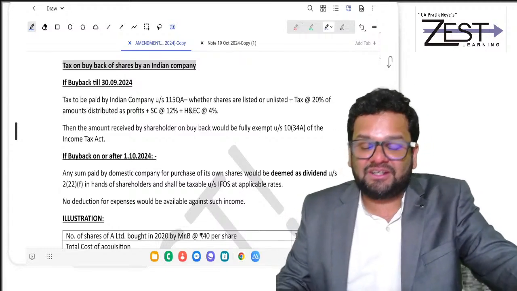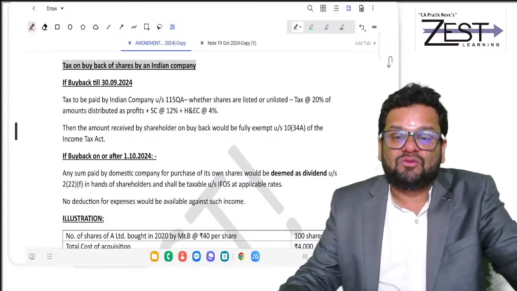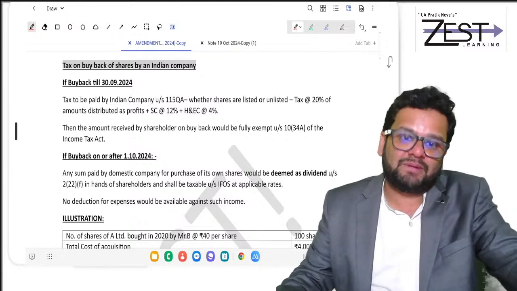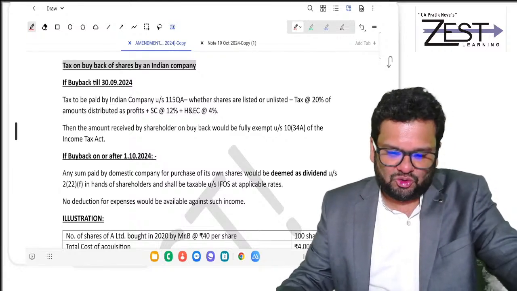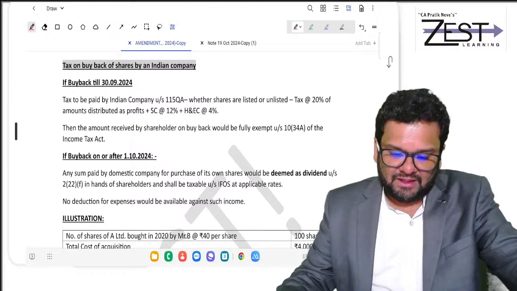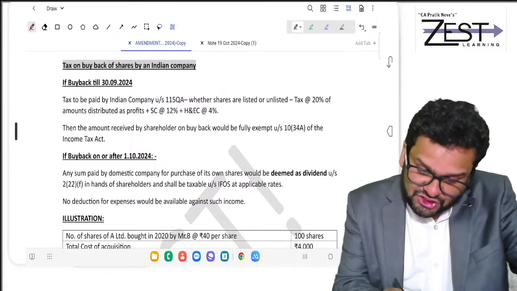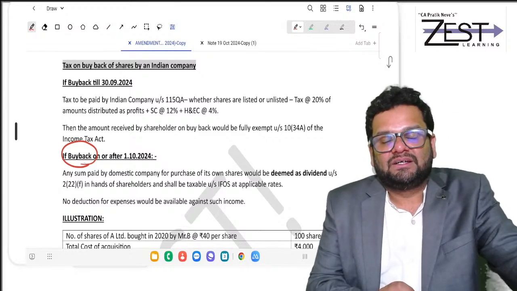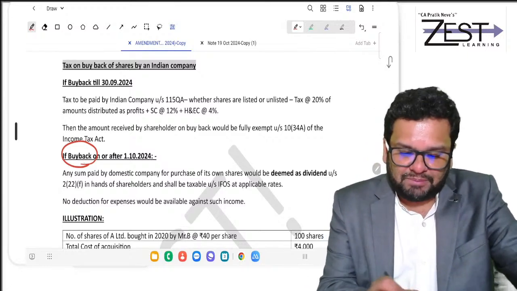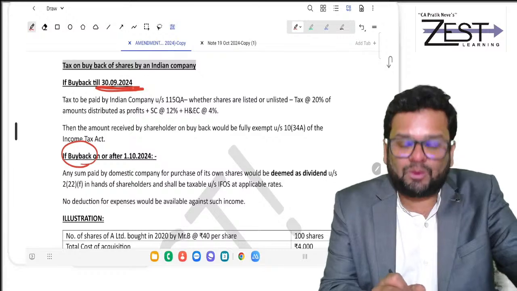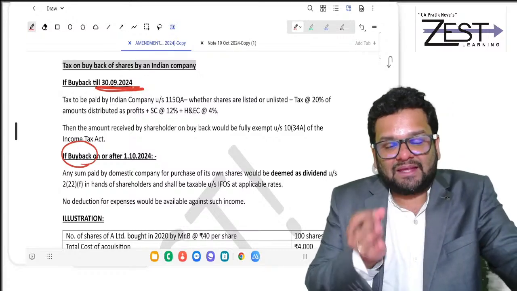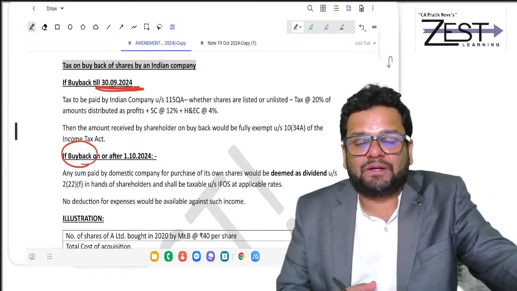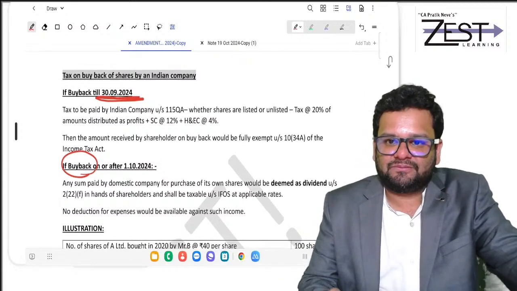We have dedicated 70 minutes till now for this session of amendments. So let's go ahead. If shares are bought back, then friends, if this transaction was happening till 30 September 24, then the company itself used to pay tax on buyback of these shares.